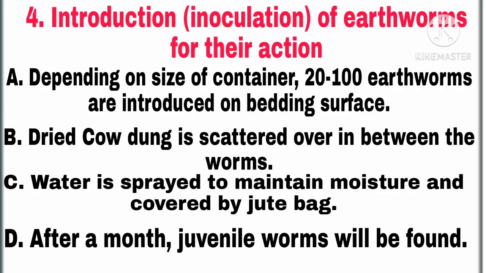And after 1 month, the juvenile worms may be observed in that area. So juvenile worms means nothing but the babies of earthworms will be found in that area. So this is about the fourth step.